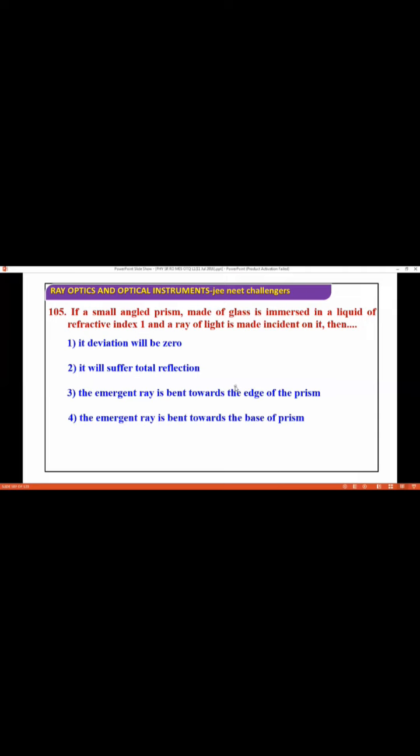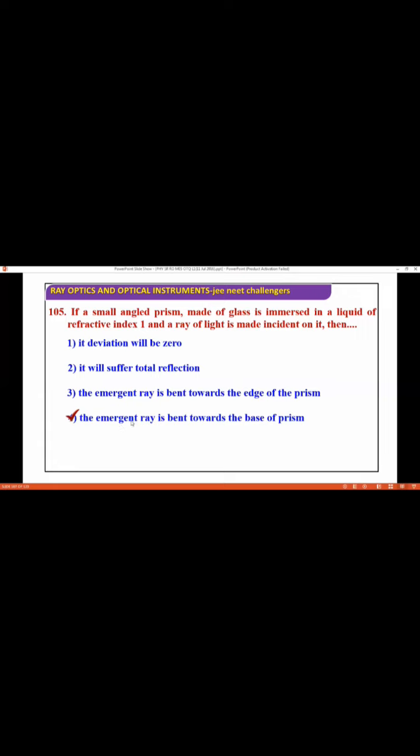So we are going for the next question. If a small angle prism is made of glass and immersed in a liquid of refractive index 1 and a ray of light is made incident on it, then its deviation will be 0, it will suffer total reflection, the emergent ray is bent towards the edge of the prism, or the emergent ray is bent towards the base of the prism. So the correct answer will be the emergent ray is bent towards the base of the prism.